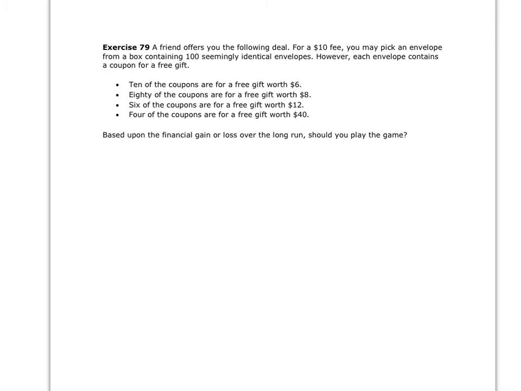So first thing we want to do is identify, well, what's the random variable here? What's varying from outcome to outcome? Well, it's going to be your gain or loss in playing this game over time.